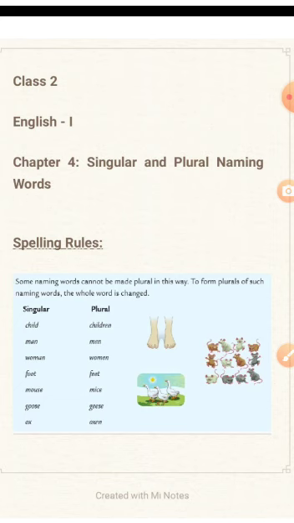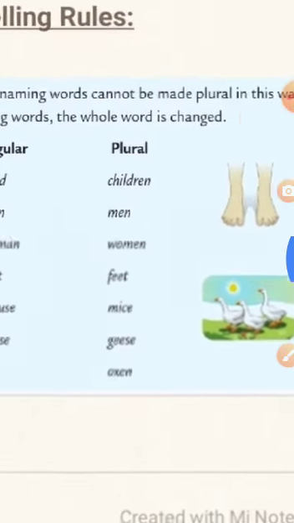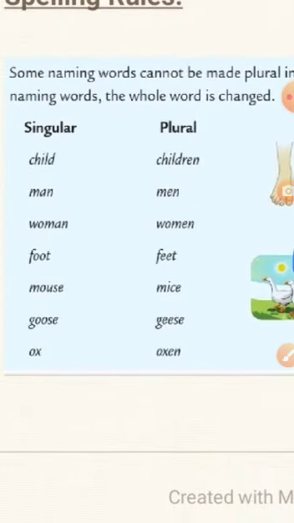So we say a woman for singular, and for plural we say many women. How do we spell it? WOMEN, women. The pronunciation for these two words: the singular one is woman and the plural one is women.